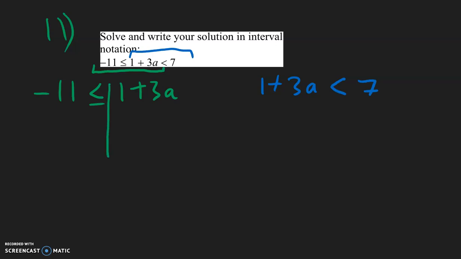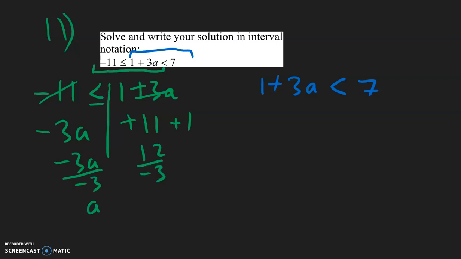So for this one, the negative 11 needs to be moved to the other side, so that becomes a positive 11. This positive 3a needs to move, so that becomes a negative 3a. And then the 1 can stay over here. So we have negative 3a. 11 plus 1 is 12. Divided by negative 3 on both sides, we have a, negative 4. But when we divide by a negative, this inequality symbol needs to switch. So this less than becomes greater than or equal to.